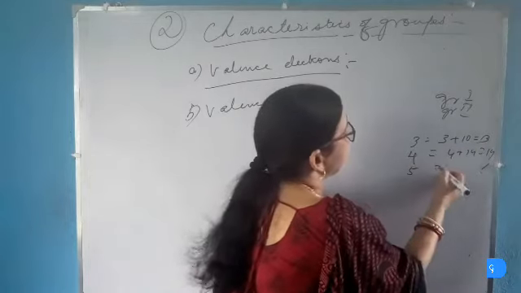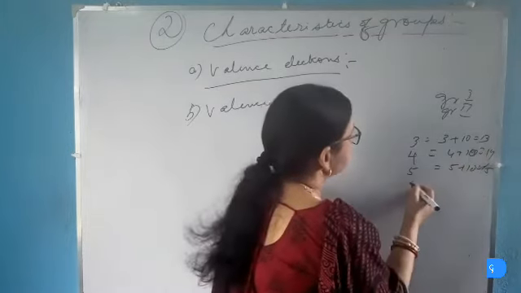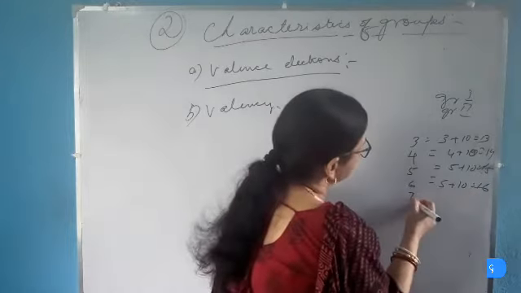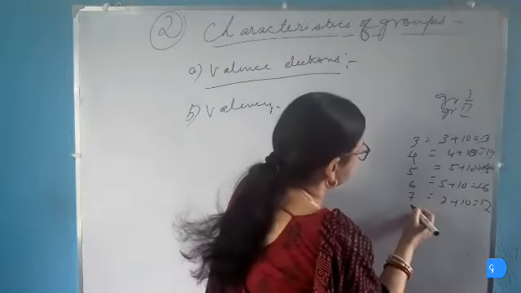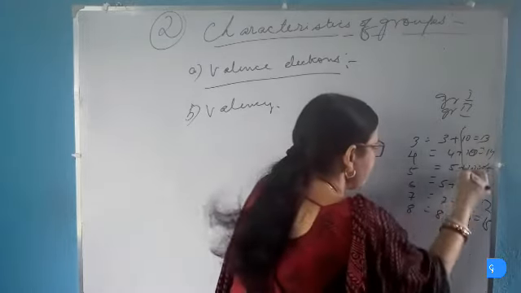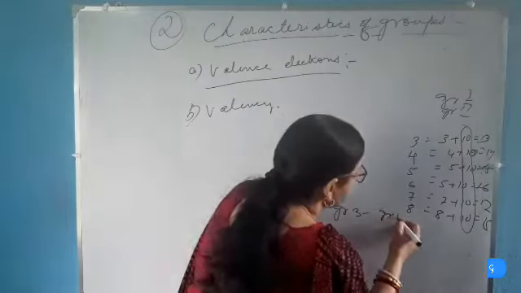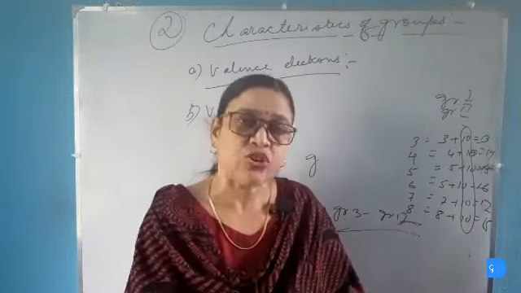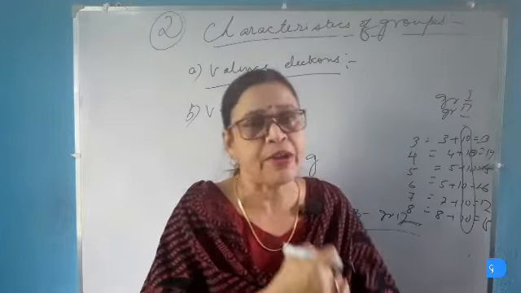When valence electrons are 5, then they belong to the 15th group. When valence electrons are 6, then it belongs to the 16th group. When valence electrons are 7, then it belongs to the 17th group. When valence electrons are 8, then it belongs to the 18th group. Thus we add 10 to the valence electrons. This is because the elements of group 3 to group 12 are transition elements. So to find the group of the elements after 3 valence electrons, we will add 10 to the valence electrons, then we will get the group of that element.